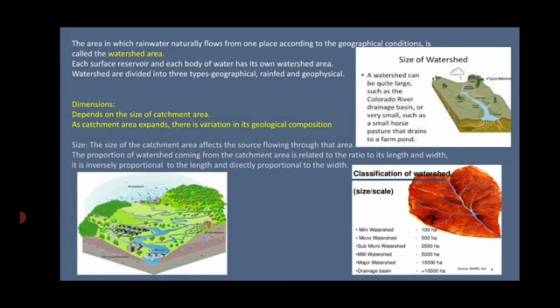But if the same situation is reversed, that is, if the width is greater than the length, then what happens? The water in the entire catchment area reaches the source early, so more water is released out. Therefore, it is less blocked and less water seeps into the soil. Next, the slope.